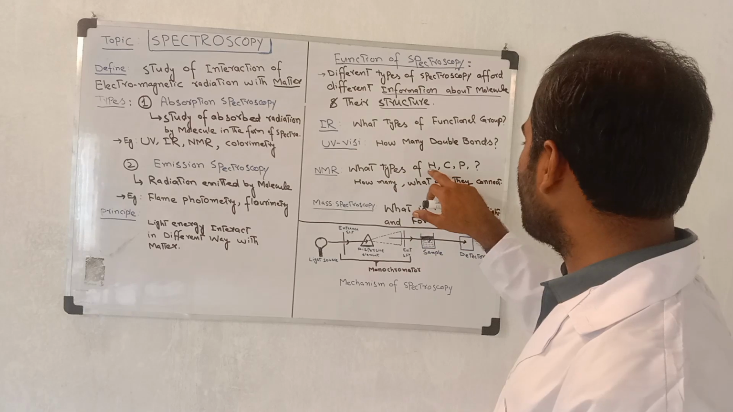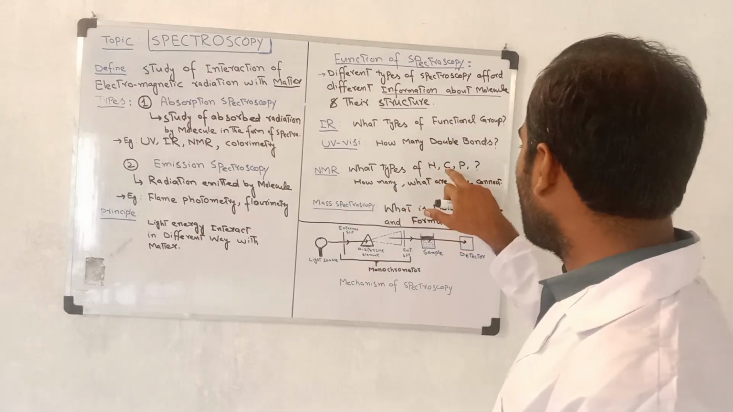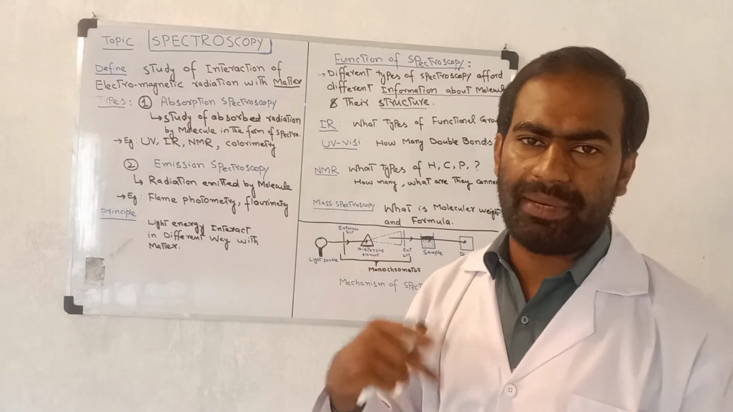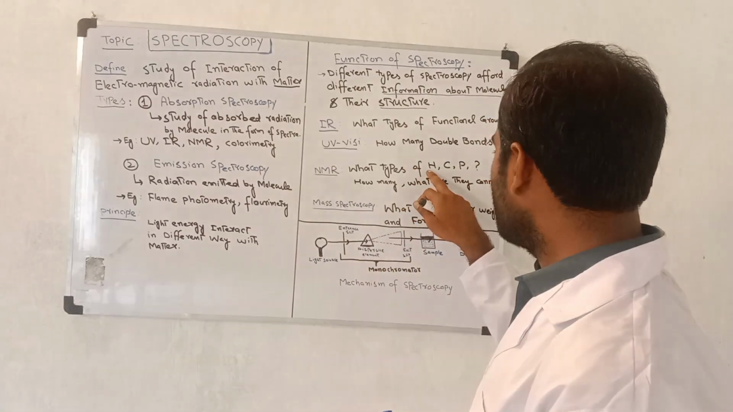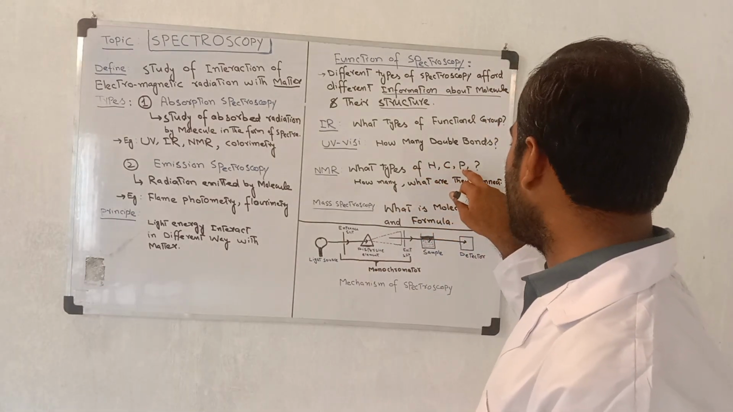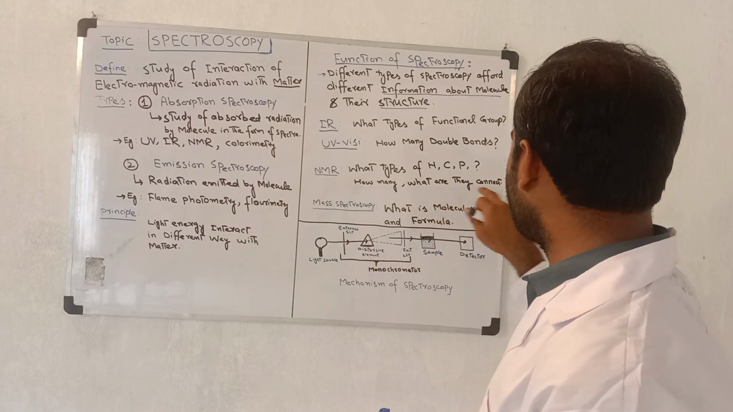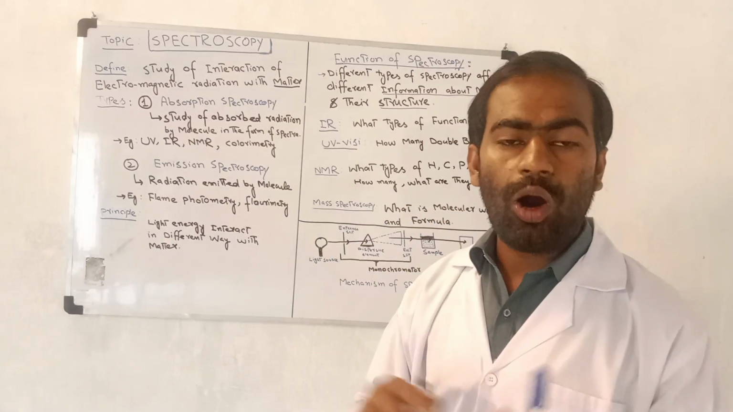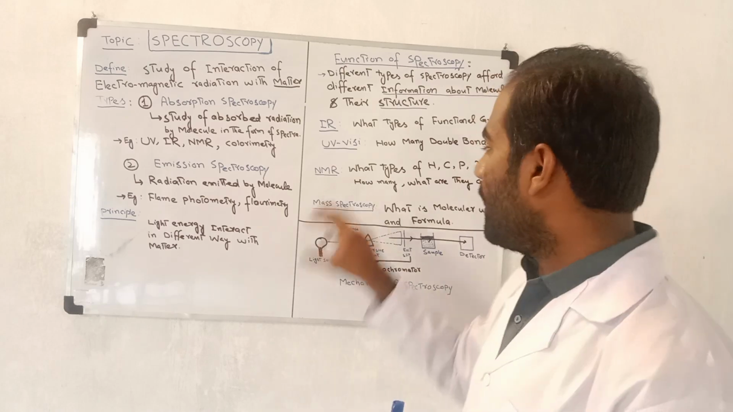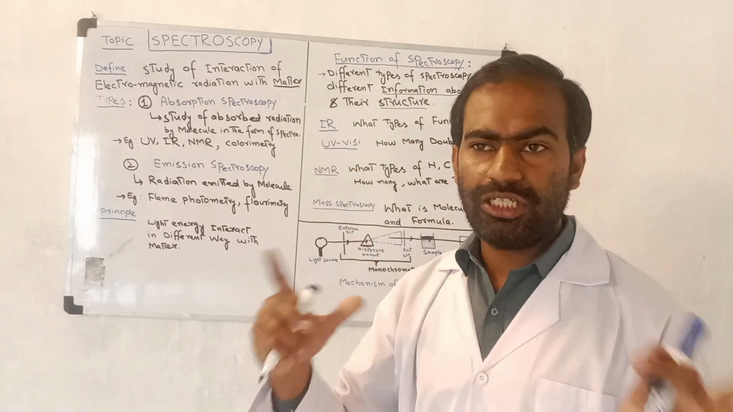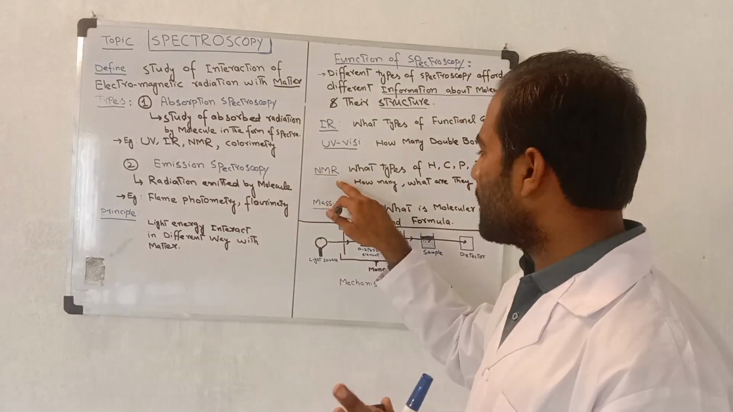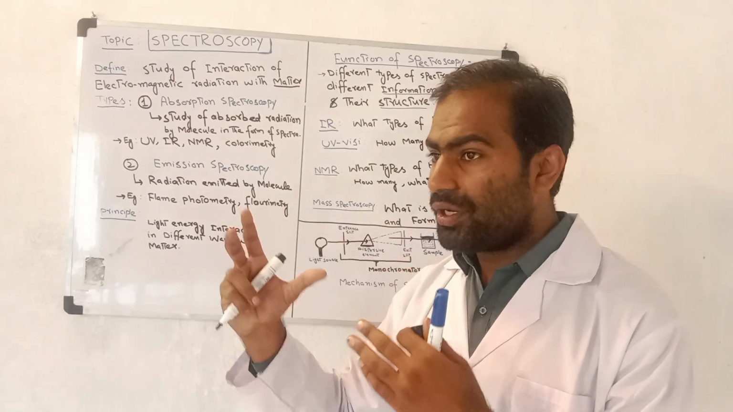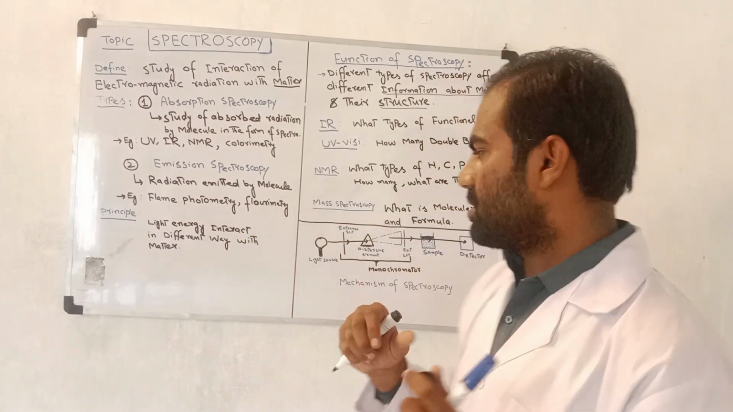NMR: what types of hydrogen, carbon, proton, phosphorus are present? How many are there, and how are they connected with each other? NMR, nuclear magnetic resonance spectroscopy, tells us the proton environment of our molecules.